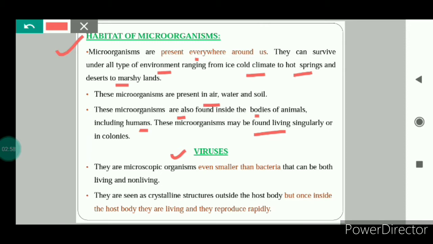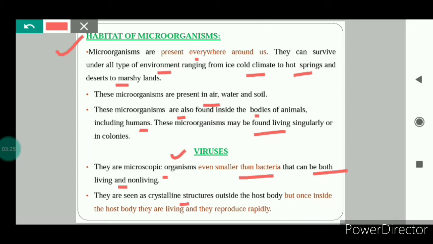First, we'll start with the viruses. Viruses are microscopic organisms. They are even smaller than the bacteria. Bacteria are also very small, and viruses are even smaller than bacteria. We can say that viruses are living and also non-living. Why? Because they are seen as crystalline structures outside the host body.